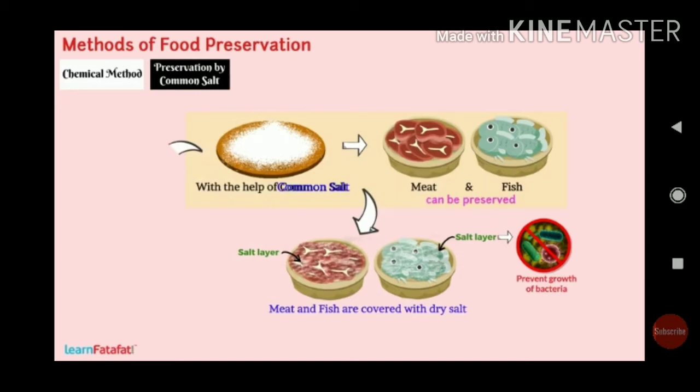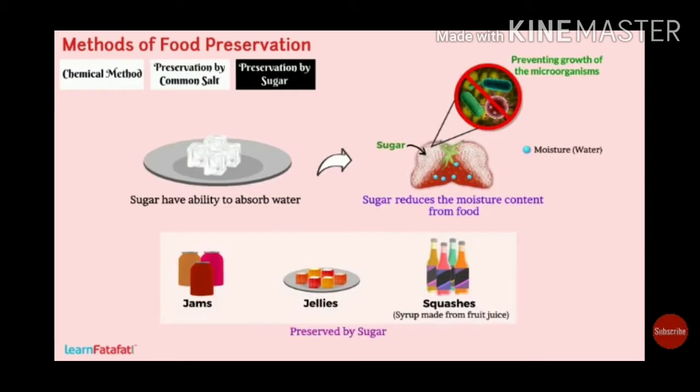And next one is sugar. Sugar syrup also prevents the growth of microbes. Jams are made using thick sugar syrup, and so are sweets. Food made with thick sugar syrup is not easily spoiled by microorganisms, because the thick sugar syrup will not allow the growth of any microorganism.